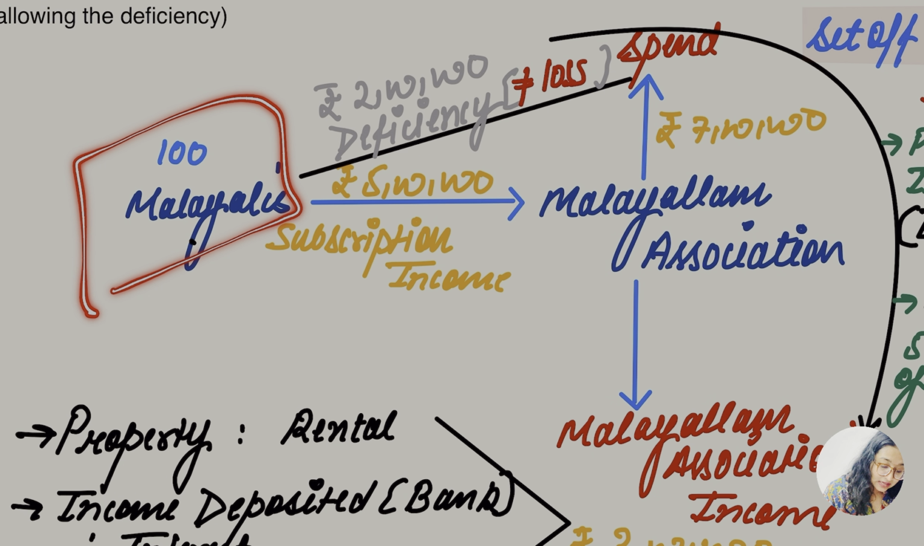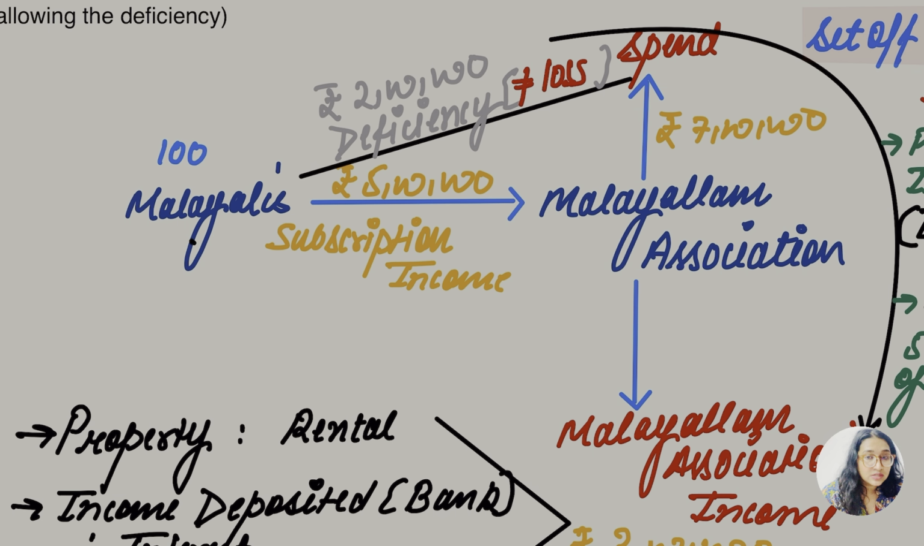These 100 Malayalis have contributed an amount of 5 lakh rupees. Now this would not be known as income. This would be called the subscription income. Let's take that these people are in Delhi. So these Malayali people of Delhi, 100 Malayalis, have formed the association called Malayalam Association, and they have contributed 5 lakh rupees, and that would be known as subscription income. इतनी बात बहुत clear है.